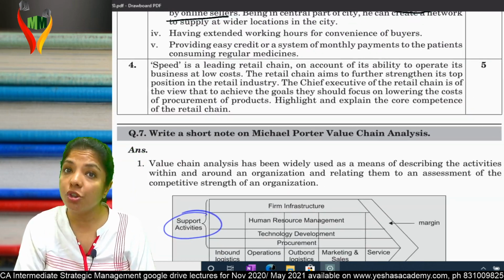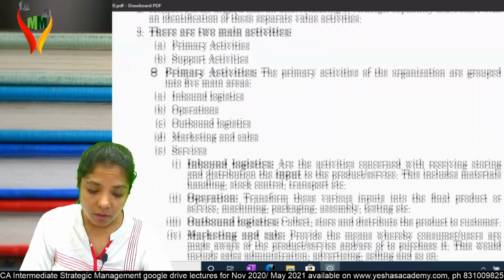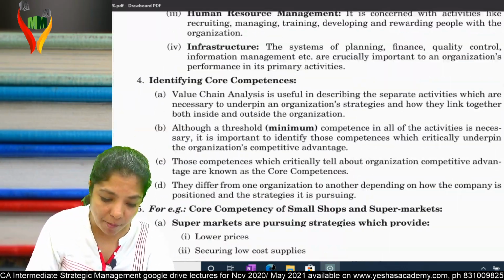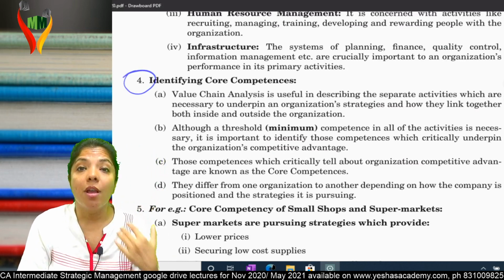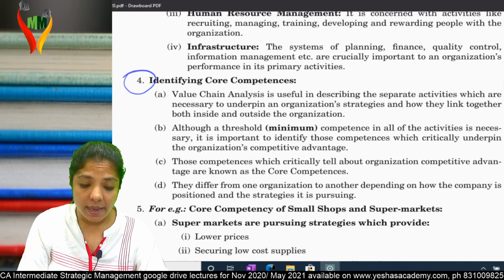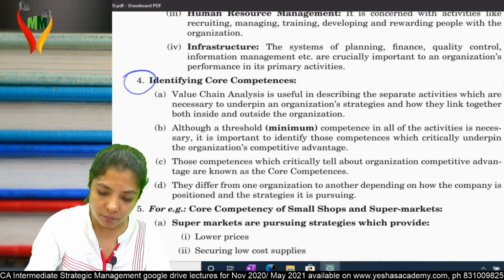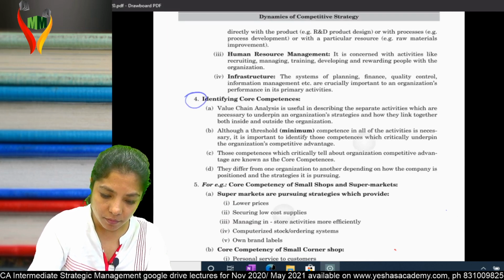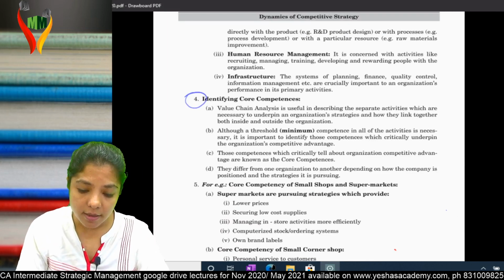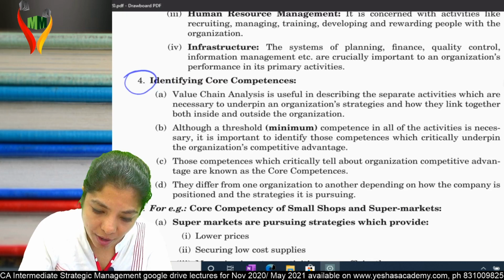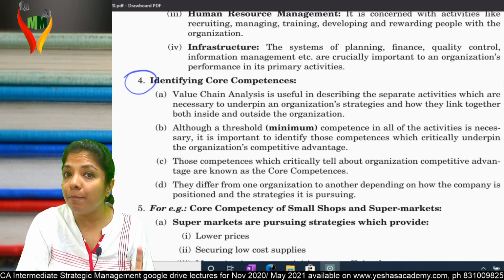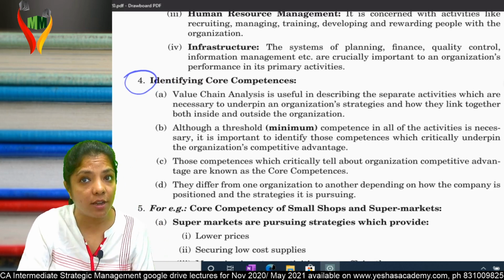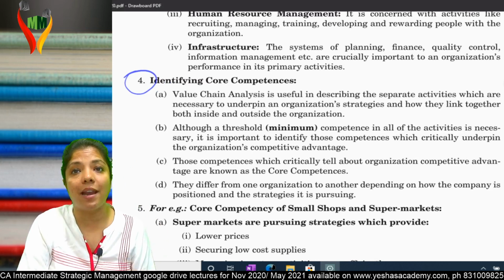Very clear? Sure. See, read this para number 4. Para number 4, I hope you're with me. Value chain analysis is useful in describing the separate activities which are necessary to underpin an organization's strategies and how they link both inside and outside.